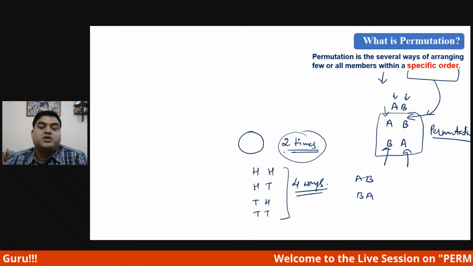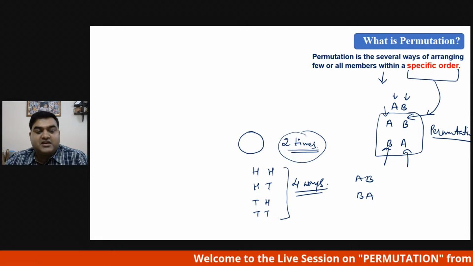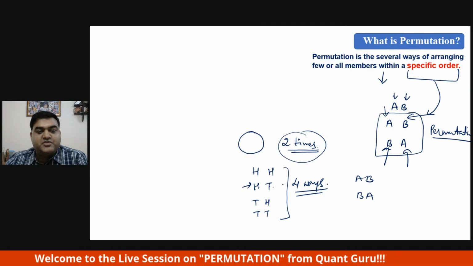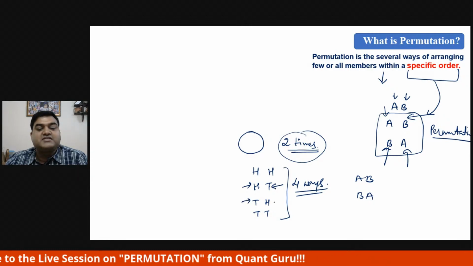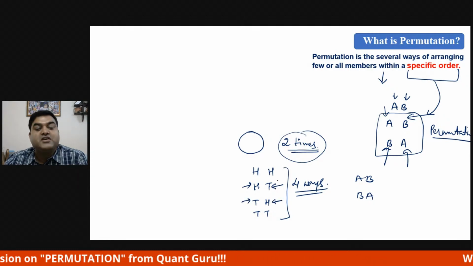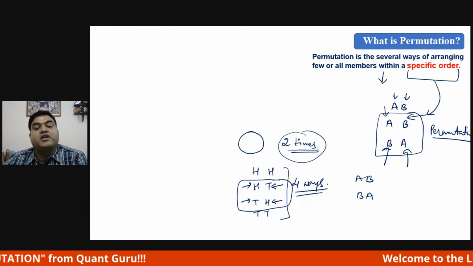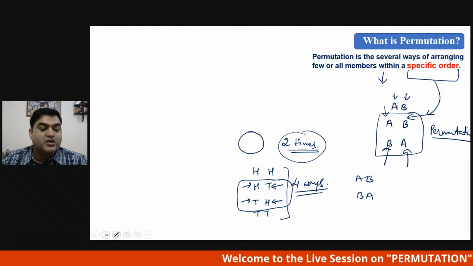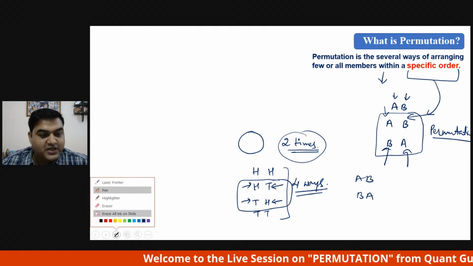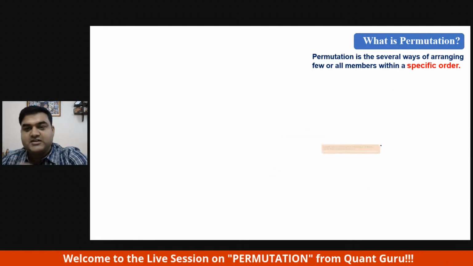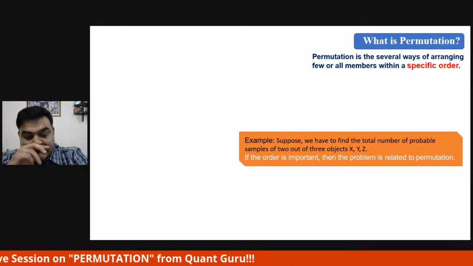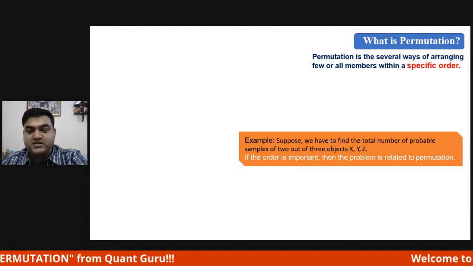But in combination, if first head has come and then tail, or first tail has come and then head, these two are the same according to them. Understood? That is the difference between permutation and combination. Let's start with some examples which I have already worked on, and we will talk about this.